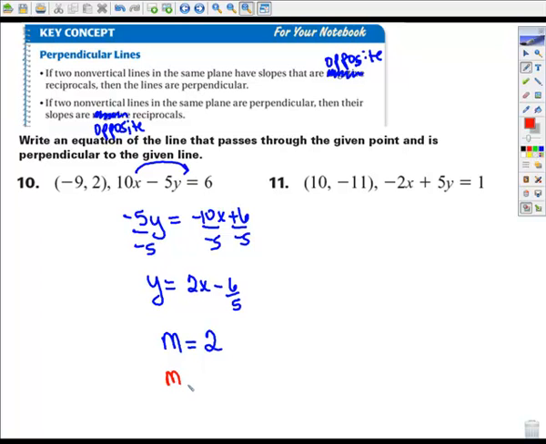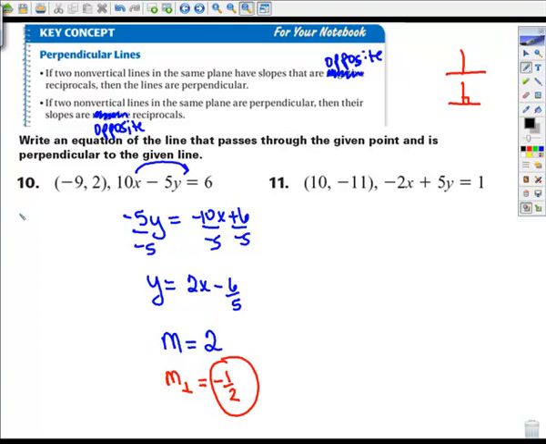But I want, and I'm going to call it slope perpendicular, I'm just going to put the little perpendicular symbol, by the way. Sometimes you'll see it as an upside down capital T. Sometimes they will put a right angle in the corner of it. But I want the slope that's perpendicular, so the opposite would be -2. The reciprocal then would be -1/2. Opposite is -2. Reciprocal of 2 is 1/2. So I'm working with this slope.